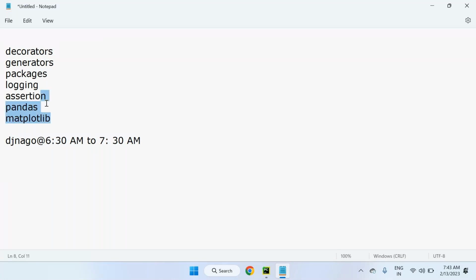Still, we are in the process of completing your advanced Python topics. Except multi-threading, there is no big topic right now. These are all small topics only; we'll see that in future. But next week for sure, I'll start Django. After Django, after that Flask. All frameworks will be covered from now onwards. For that, Python is mandatory, so that's why I complete Python first. So just be prepared for 6:30 a.m. to 7:30 a.m. when it comes to Django.